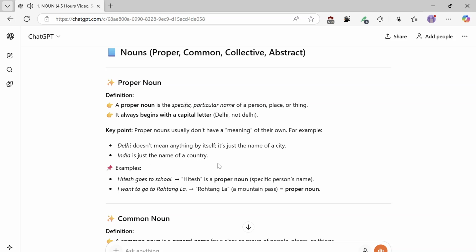India is just the name of a country. Examples: Hitesh goes to school. Hitesh is a proper noun, a specific person's name. I want to go to Rotang La. Rotang La, a mountain pass, equals proper noun.